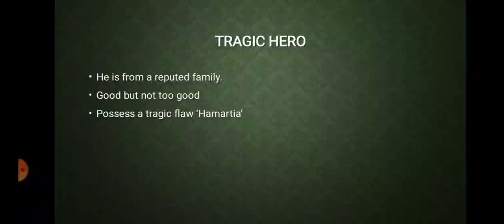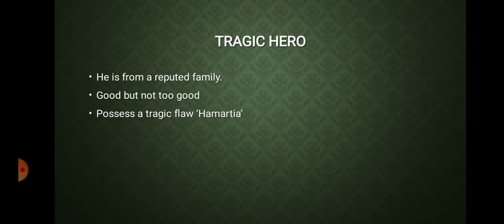In the beginning also, in the previous lecture, I have told you that Shakespeare had given more importance to plot than characterization or the characters. In fact, he went to the extent of saying there cannot be a tragedy without action, but there can be without character. This is a very important point. He calls plot the soul of tragedy. To emphasize the fact that the plot is the soul, he says that there can be tragedy without character, but there cannot be a tragedy without plot.